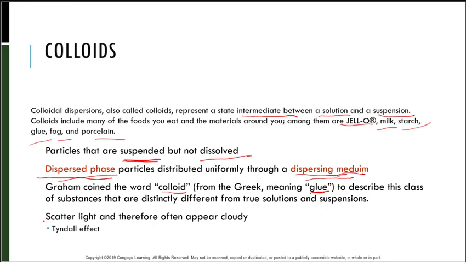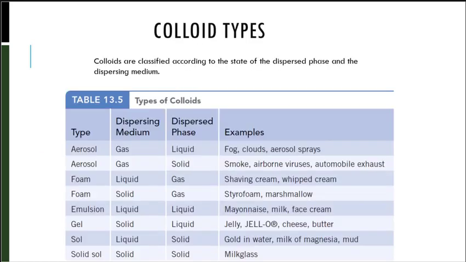The Tyndall effect is when we're able to scatter light, and therefore materials often appear cloudy. Like we said earlier, colloids are classified according to the state of the dispersed phase and the dispersing medium. For example, aerosol is when I have a liquid dispersed in a gas, like fogs, clouds, aerosol sprays. We can also have solids dispersed in gases to give us smoke, airborne viruses, automobile exhaust.